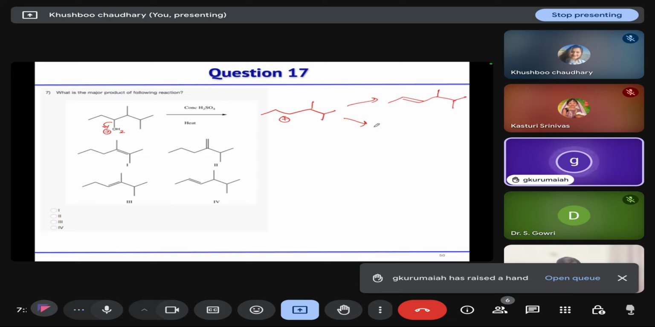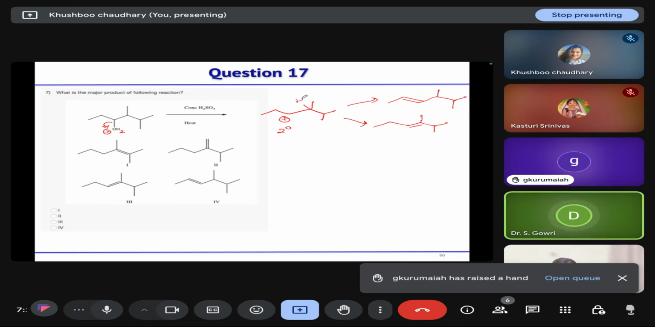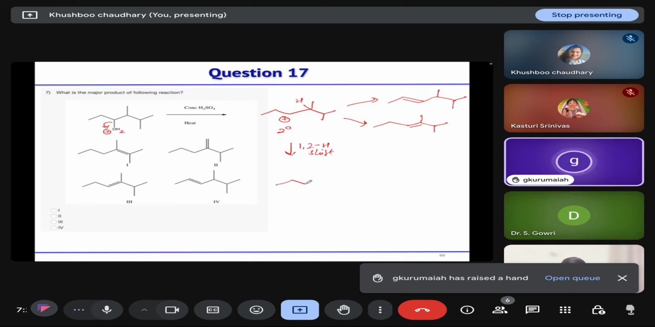Because this is a secondary carbocation, rearrangement chances are also there. Okay. Second one: after a 1,2 hydride shift, it will form a tertiary carbocation. Then it can undergo elimination.